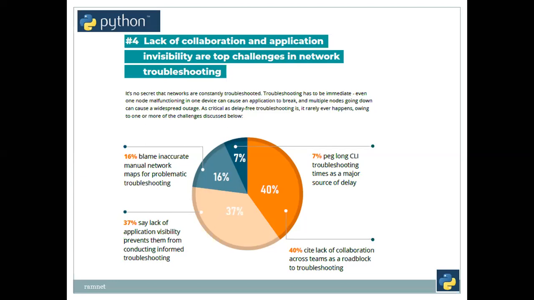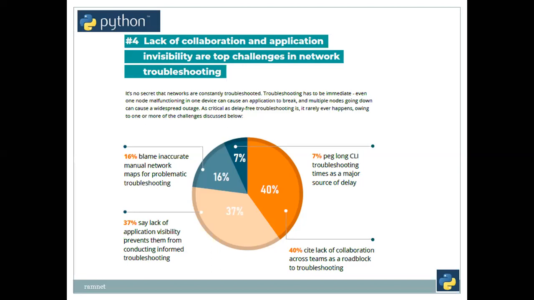with them. Then we have to talk to them, then we have to include their managers. So this itself takes a long time, but the problem still remains at bay. 17% of the people say that lack of application visibility prevents them from conducting informed troubleshooting. This is a very known factor for every troubleshooting person. And 16% say that inaccurate manual network maps make troubleshooting problematic. We never have any map at all, because when a customer is newly included in the network, he himself doesn't have any idea about what his network is, and he asks us to troubleshoot it.